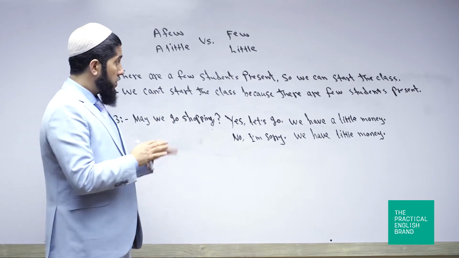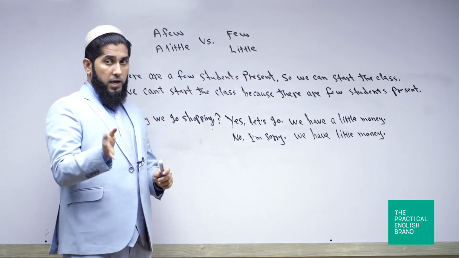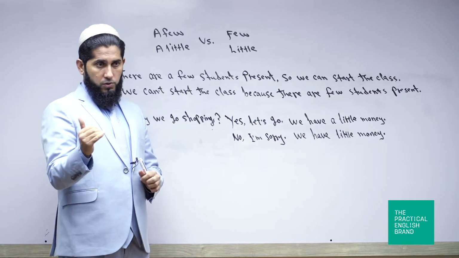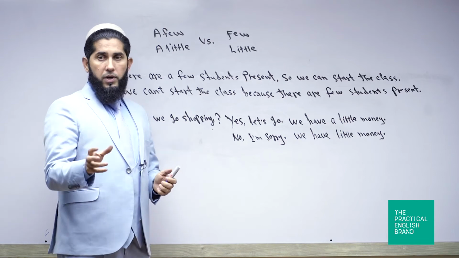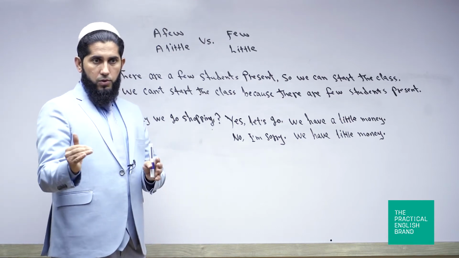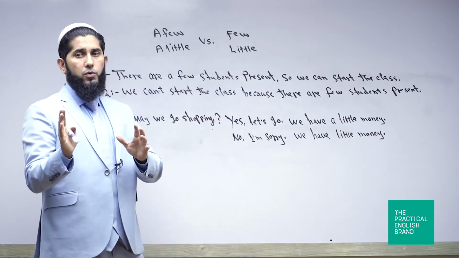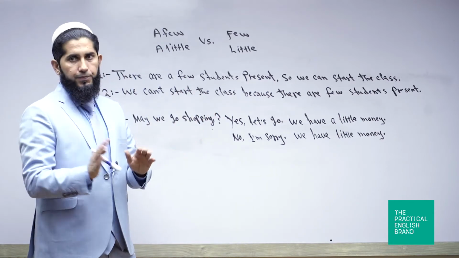Uncountable nouns. Just to give you a few quick examples, like a few books, a few boys, a few girls, okay? Or few boys or few girls. And a little water, a little milk, a little sugar, or little sugar, okay? Now I will further explain the difference between a few and a little, okay?